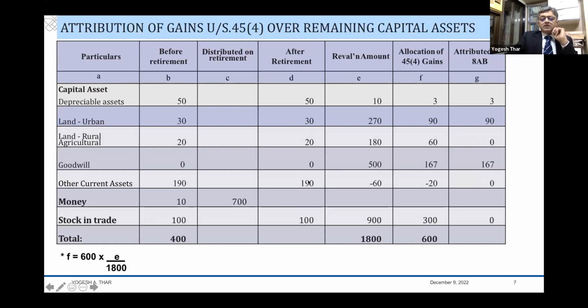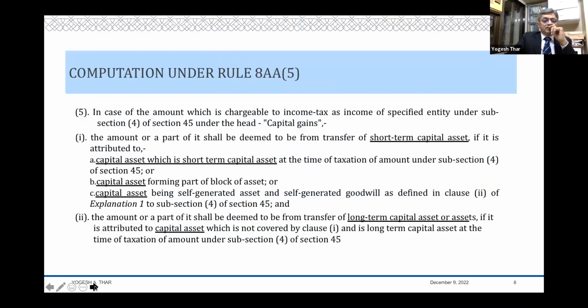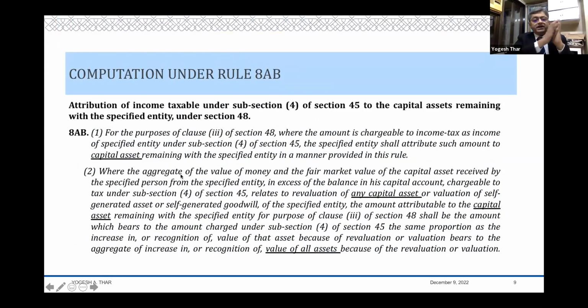Now, what is the formula which is given for attribution? So let's go to that Rule 8AB as to how you attribute. Rule 8AB says that for the purpose of 48(3), where the amount is chargeable to income tax as income of the specified entity under 45(4), the specified entity, namely the firm, shall attribute such amount to capital assets remaining with the specified entity in a manner provided in this rule.